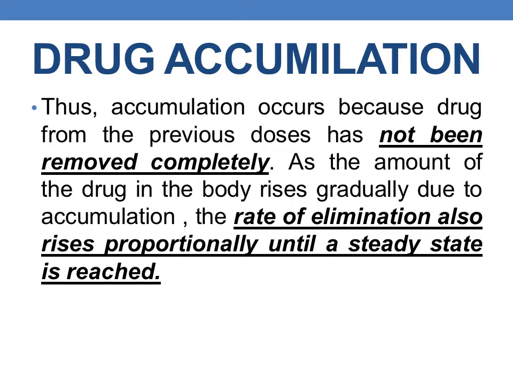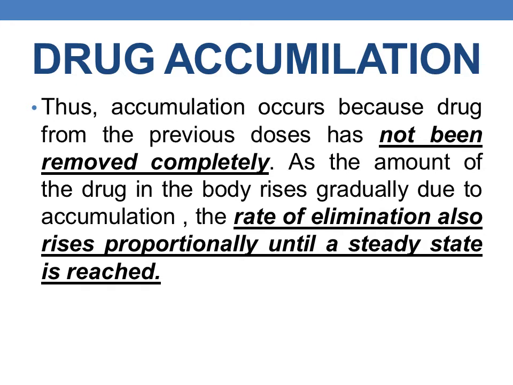Thus accumulation occurs because the drug from the previous doses has not been removed completely, and as the amount of the drug in the body rises gradually due to accumulation, the rate of elimination also rises proportionally until a steady state is reached. So there are 2 points on why drug accumulation occurs.